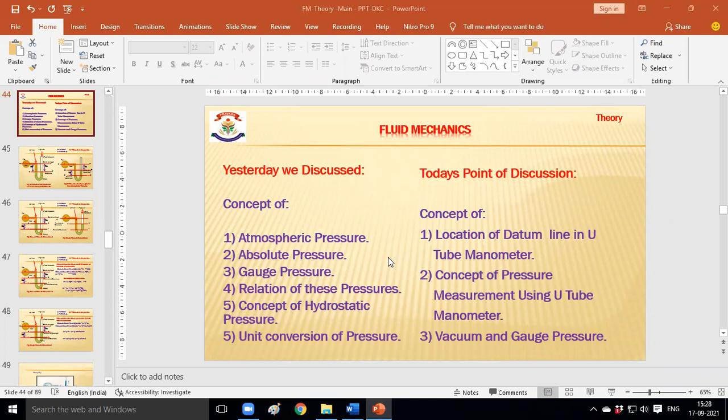Same. In case of vacuum pressure measurement or gauge pressure measurement, the pressure above the datum line is always the same. Is it clear? Yes, sir.